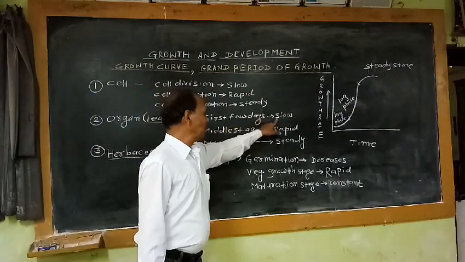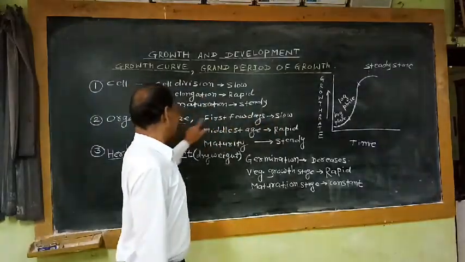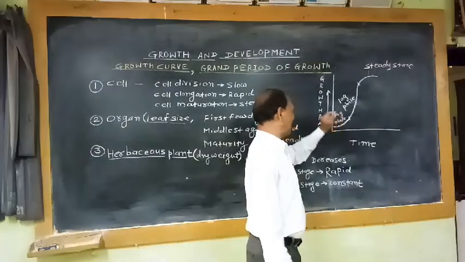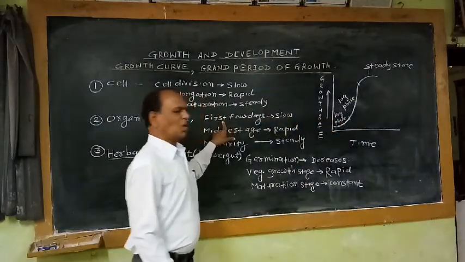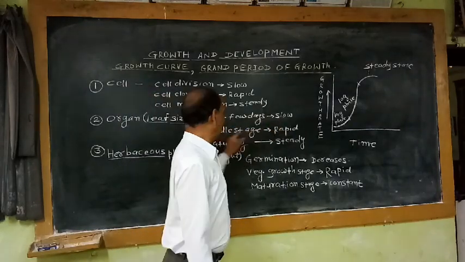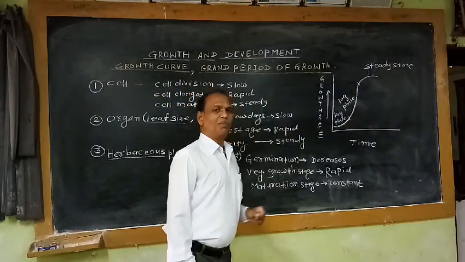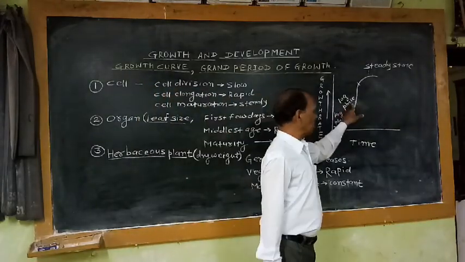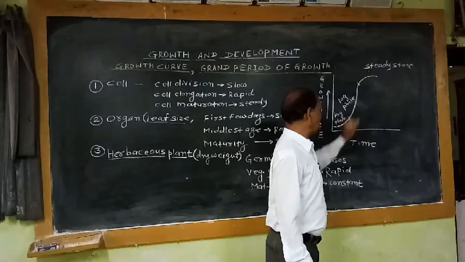In the first stage, increase in size of the leaf is very slow. It is represented by this region. During the lag phase, there is very slow increase in the size of the leaf. In the middle stage of leaf growth, there is a rapid increase in size of the leaf, represented by this phase.